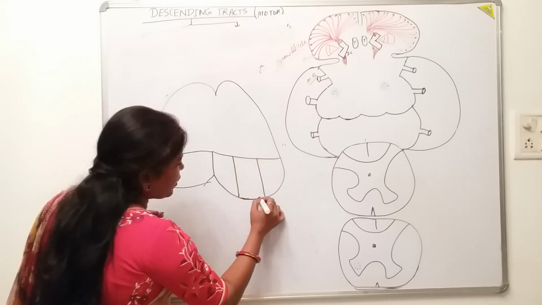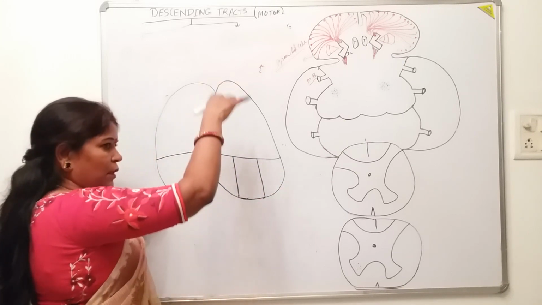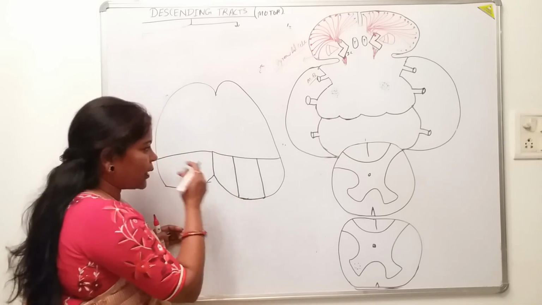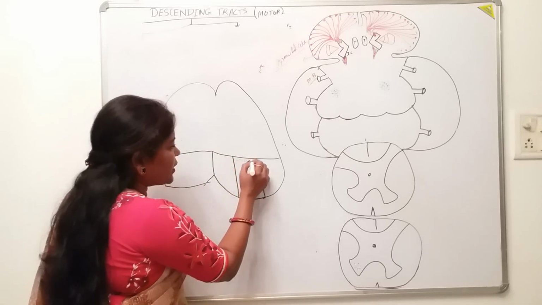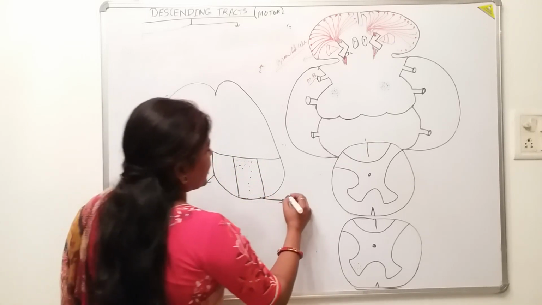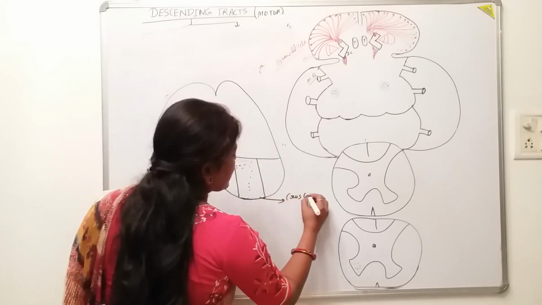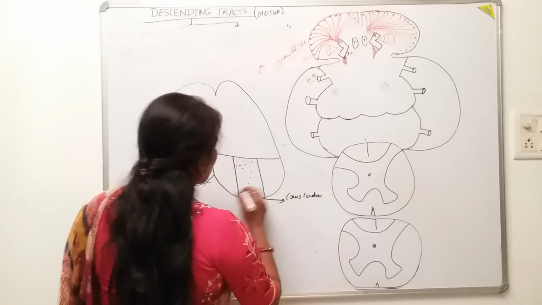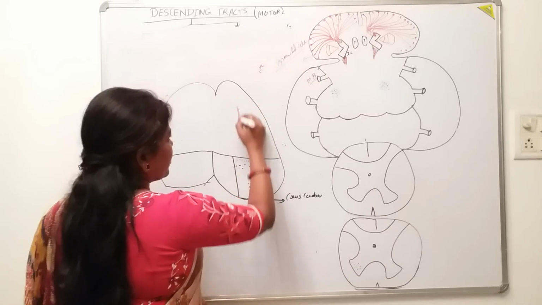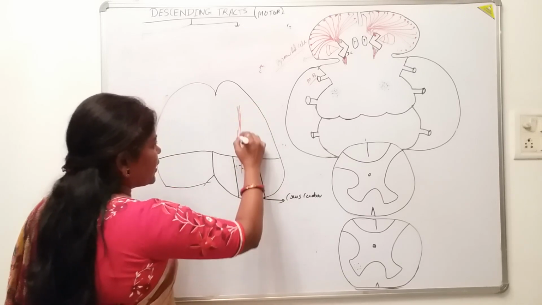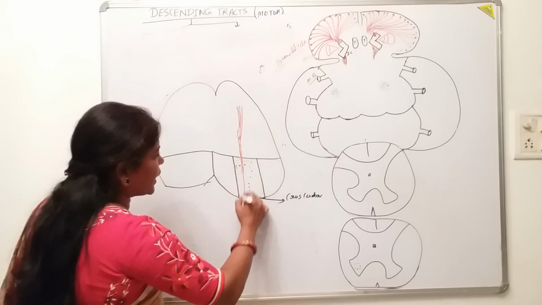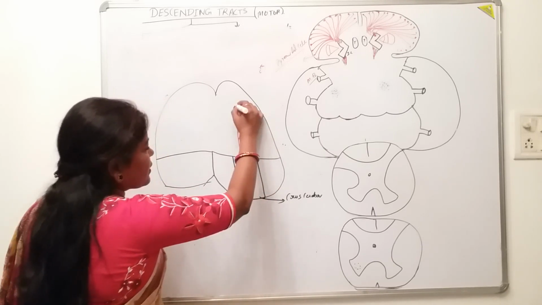Why cerebral? Because the fibers of the cerebrum are going downwards by this part. That's why it is known as the cerebral peduncle, and the middle part of that is the crus cerebri. So, the fibers which are coming from above, to which part of this cerebral peduncle are they going? In the middle part of that.